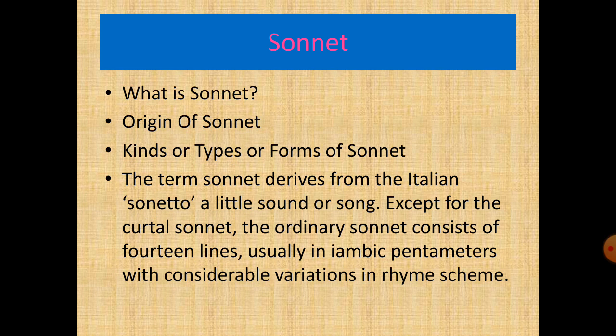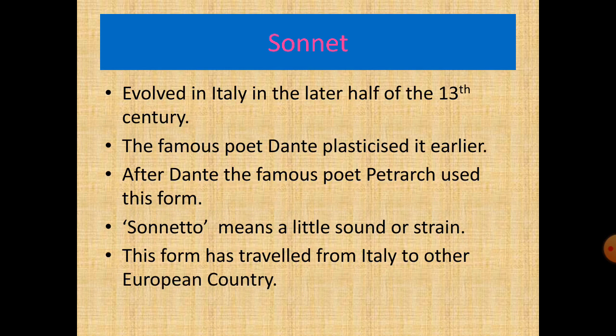The famous poet who practiced this form earlier was Dante, and after Dante the most famous poet, Petrarch, used this literary form extensively. After that, this literary form is known as the sonnet, or the Petrarchan sonnet.